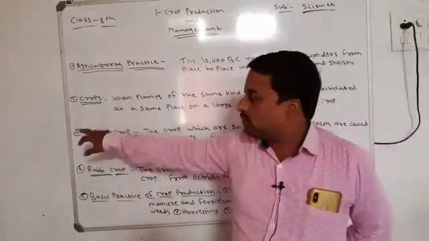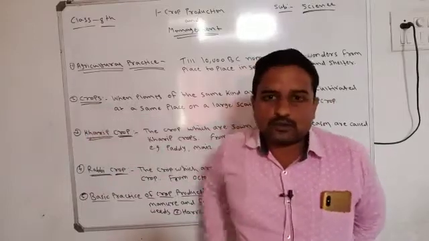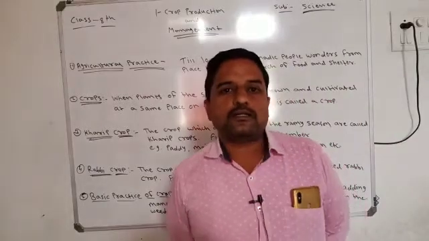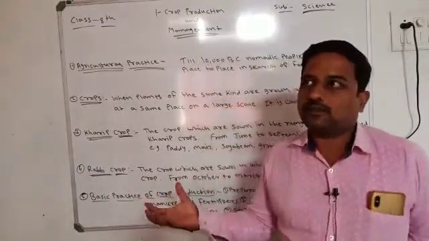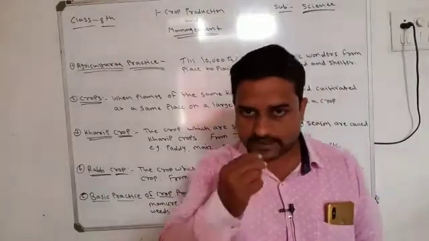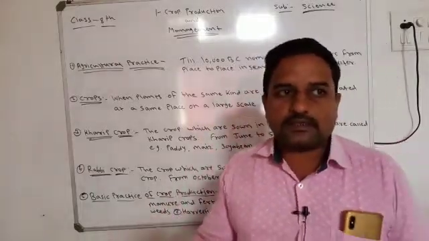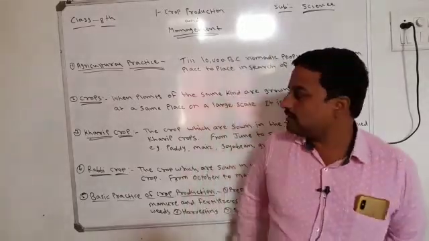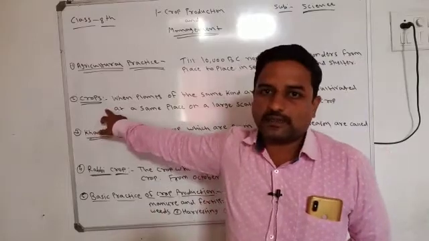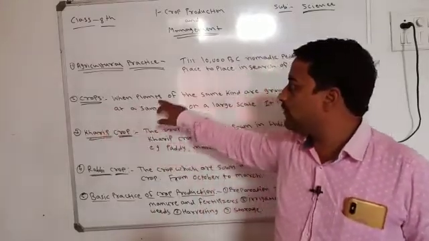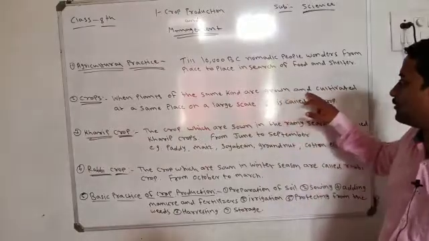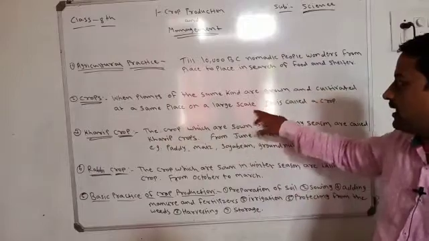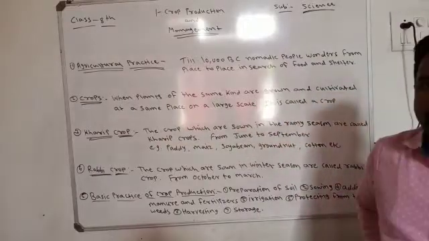Now we are going to learn about the crops. Crops means what? It is the specific word for a special production of plants in the field. How can we define crops in scientific language? When plants of the same kind are grown and cultivated at the same place on a large scale, it is called a crop.